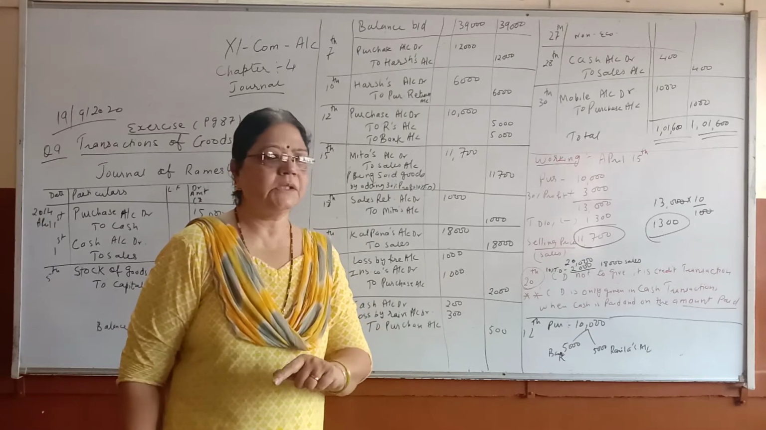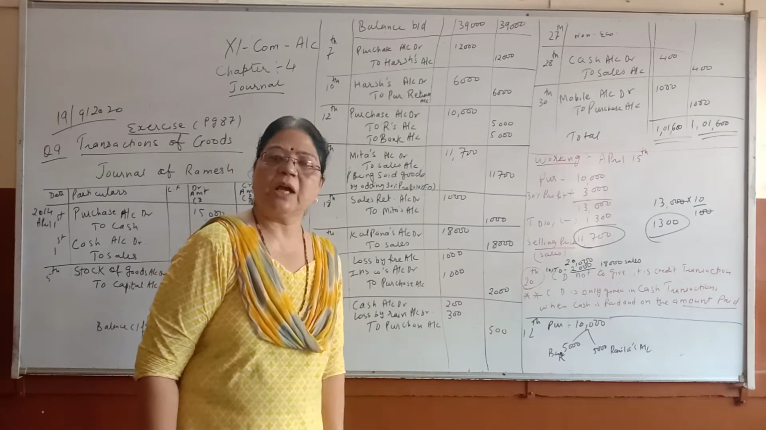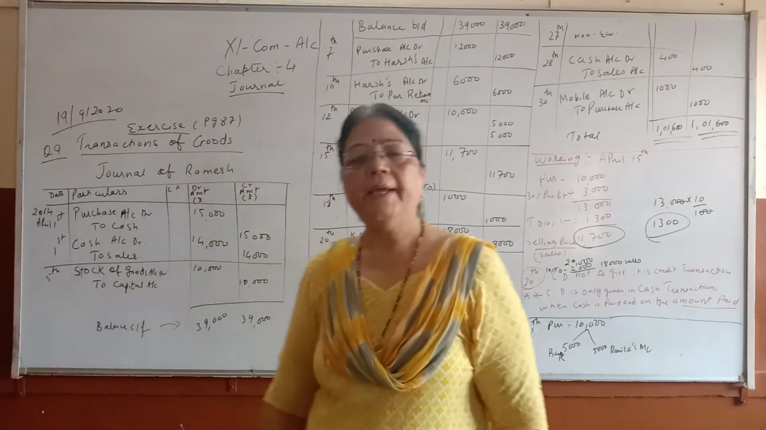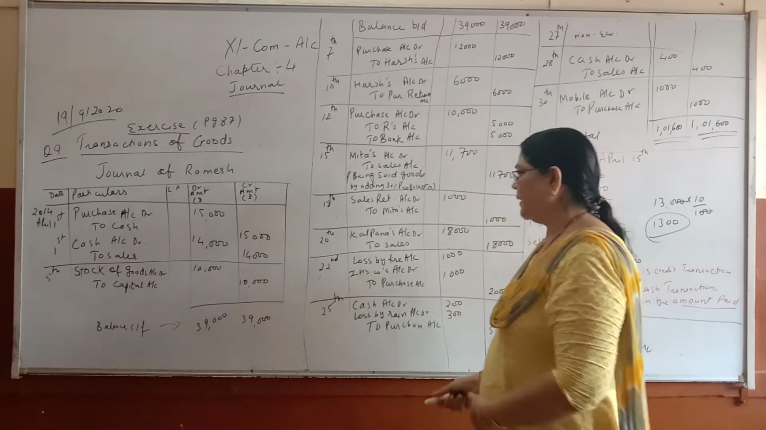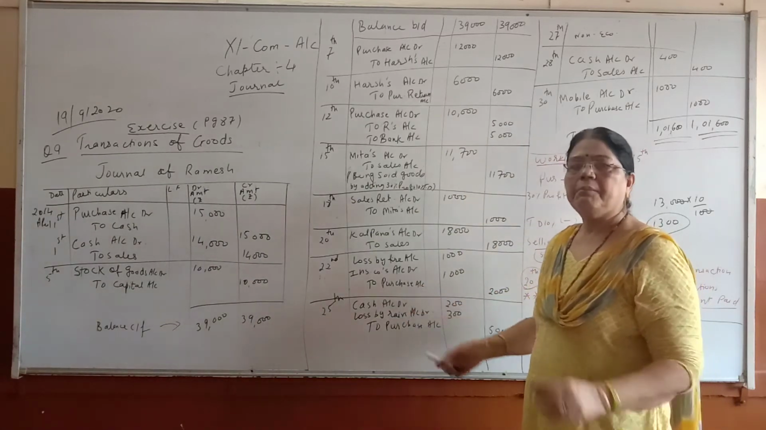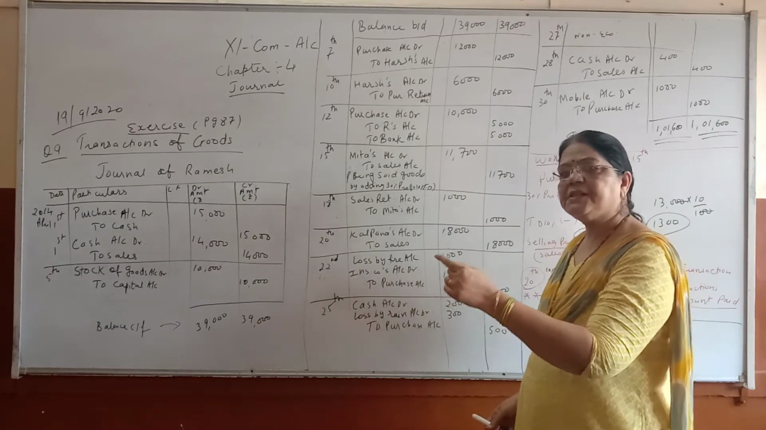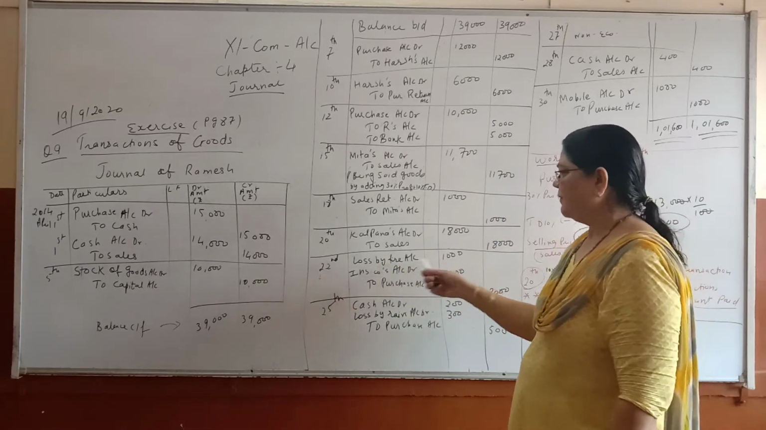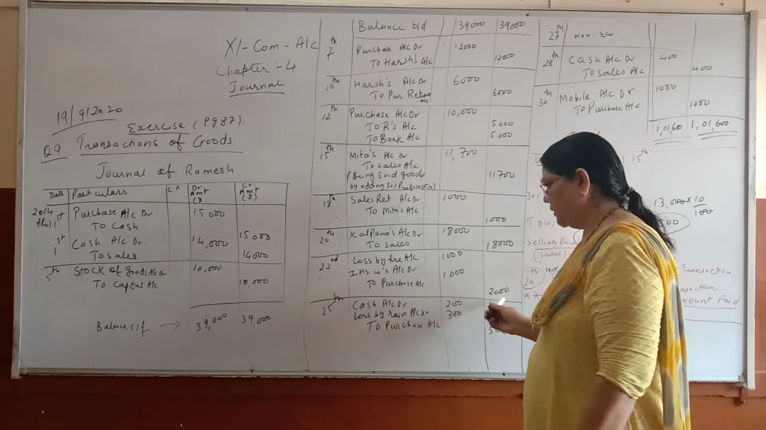I have given this note: when goods go out other than sales, it is to be recorded as a credit to purchases, because the purchased stock is reduced. So, goods lost in fire, insurance company debit, to purchase 2000.